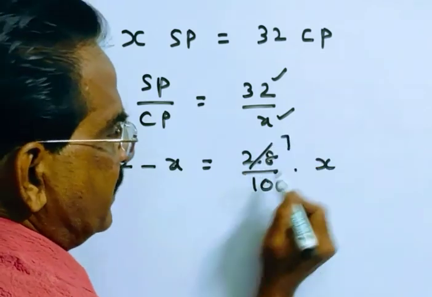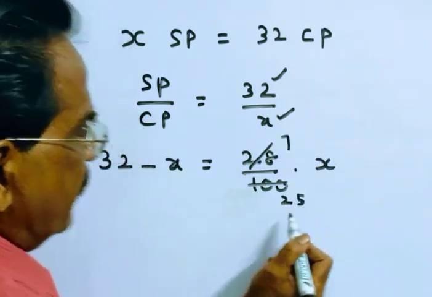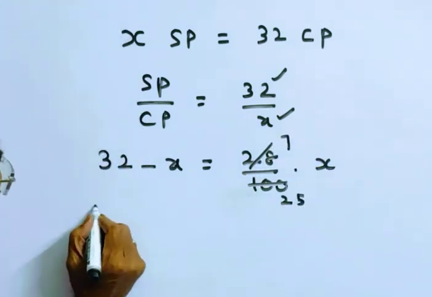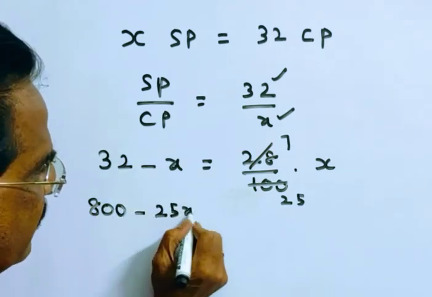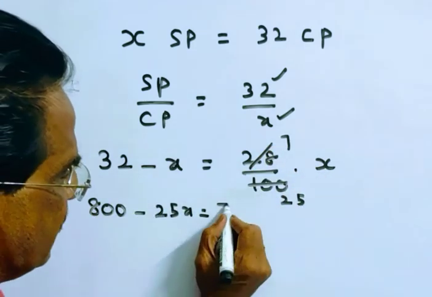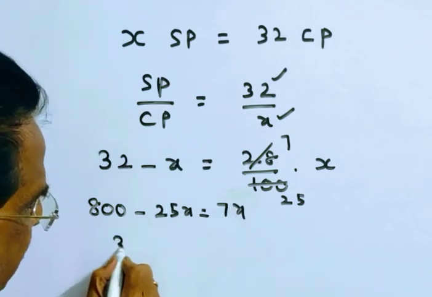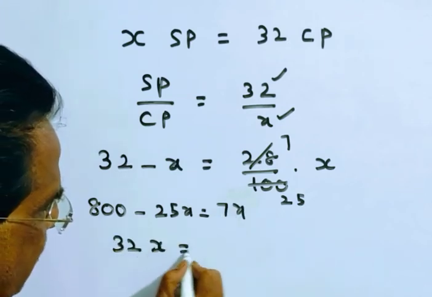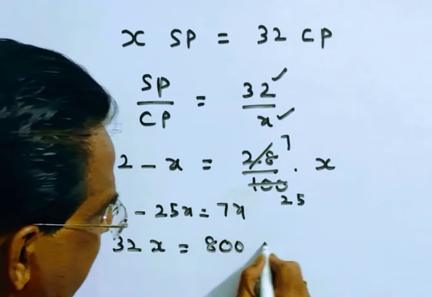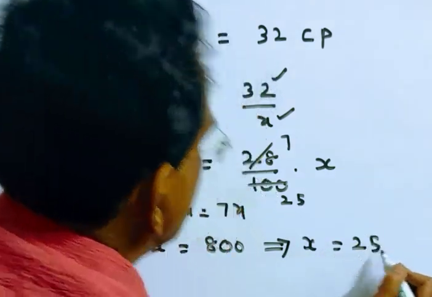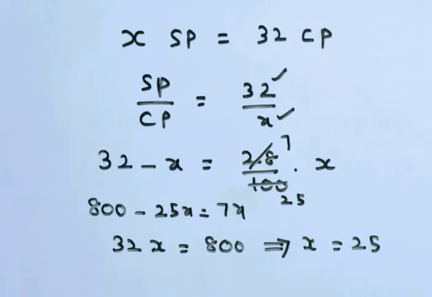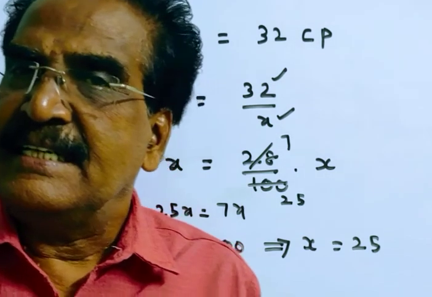Friends, for 7s, for 25s, 32s, 800 minus 25x is equal to 7x. Friends, 32x is equal to 800, which implies x is equal to 25. So friends, our answer is 25.